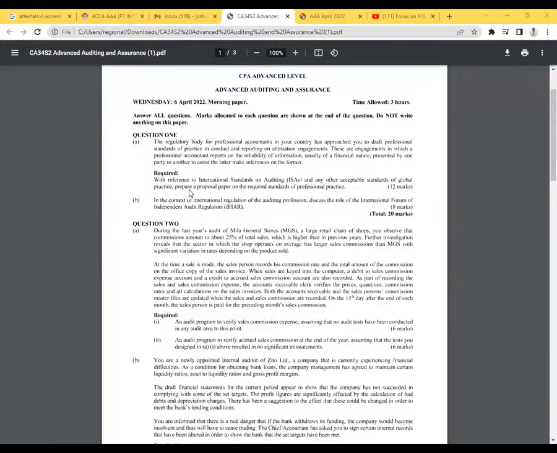Great. So you're told, part A, the regulatory body for professional accountants in your country has approached you to draft professional standards of practice in conduct and reporting on attestation engagements.